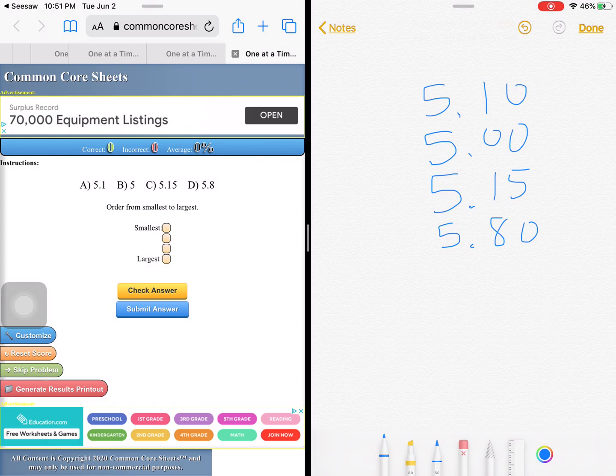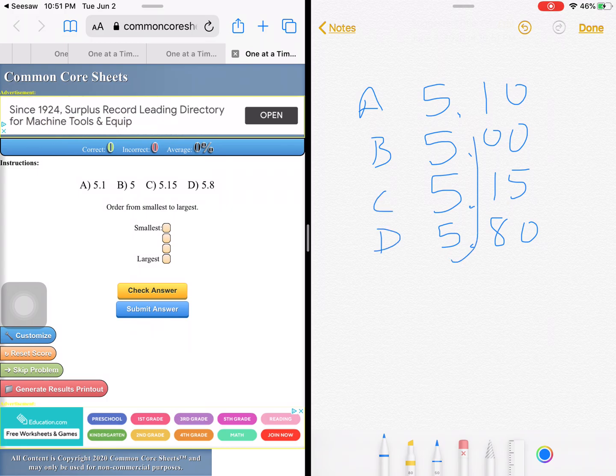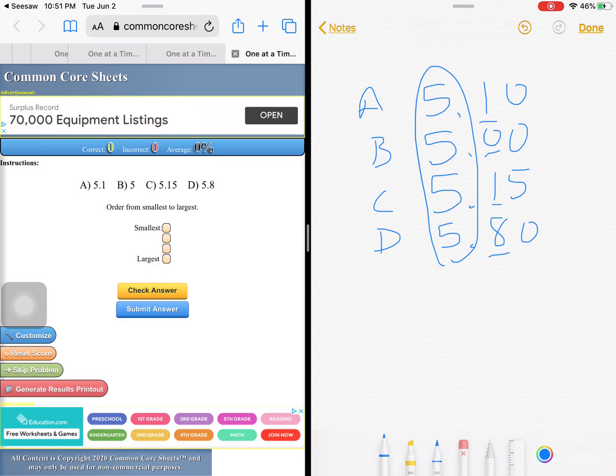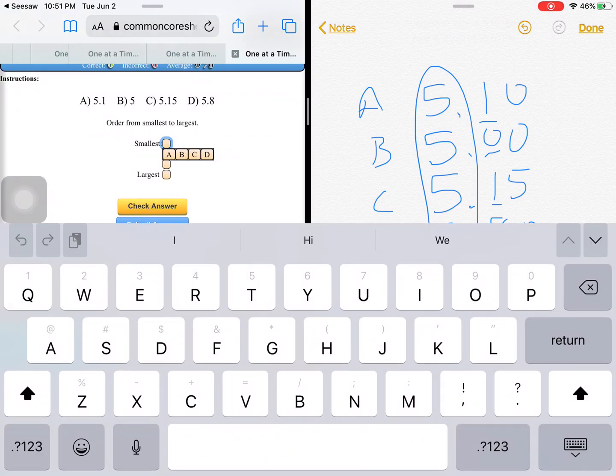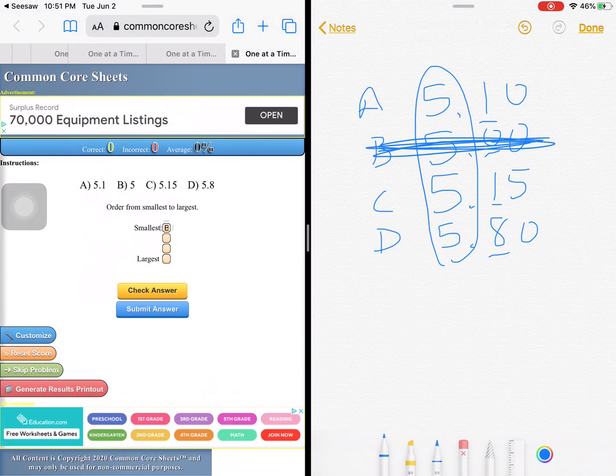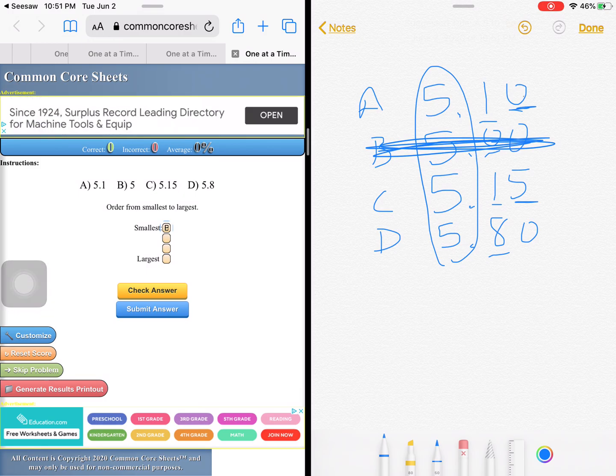So the smallest, if this is A, B, C, D, they all have 5. So I need to go to the next place. 8, 1, 0, 1. 0 is going to be my smallest, so I can pick that one automatically, and it's B. So I'm going to put B, cross it off because I already used it. So now I need to find the next smallest. So these two are tied with 1 and 1. So I'm going to go to the hundredths place. There's a 5 and a 0. 0 is smaller, so A.